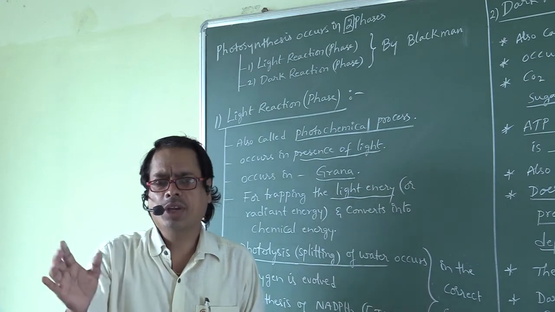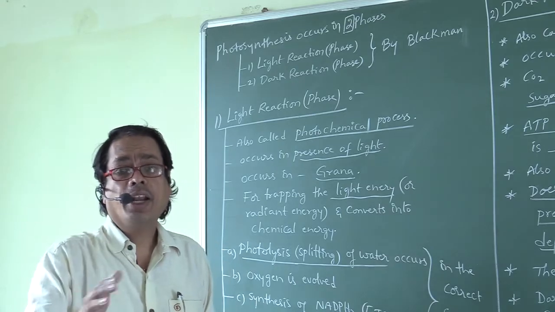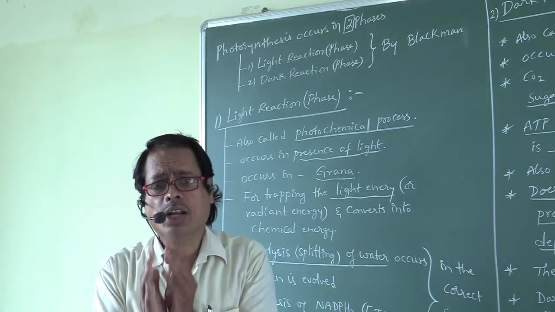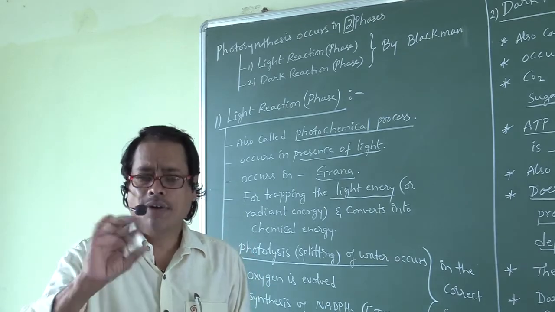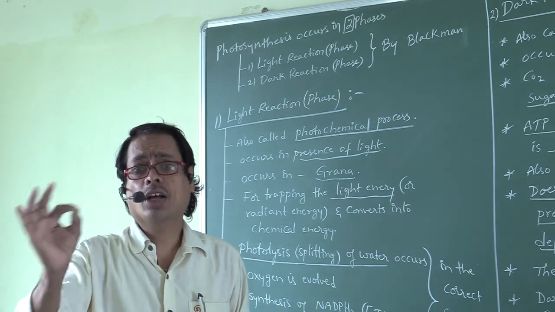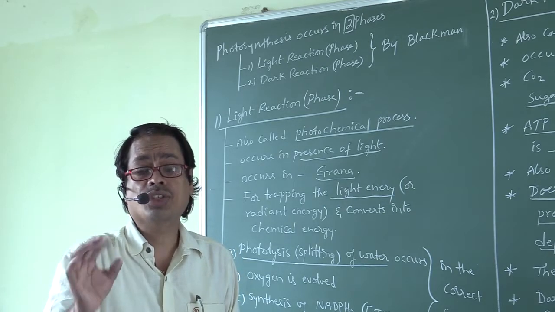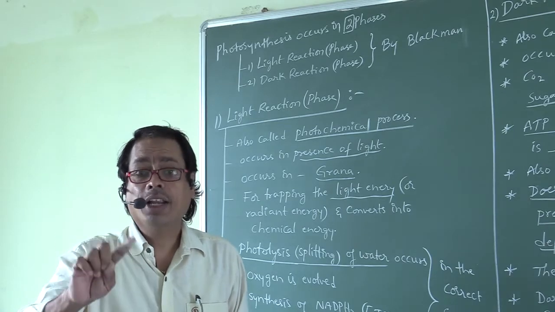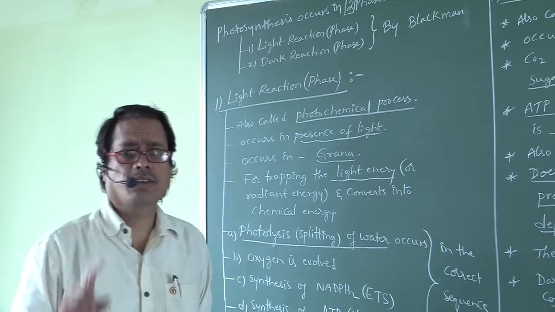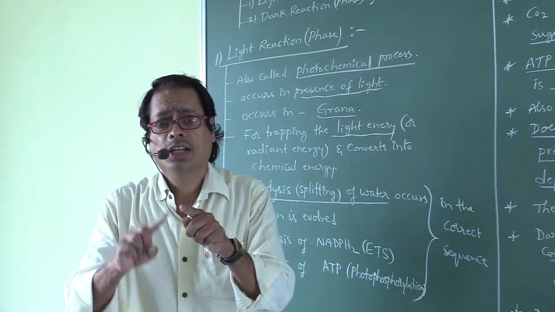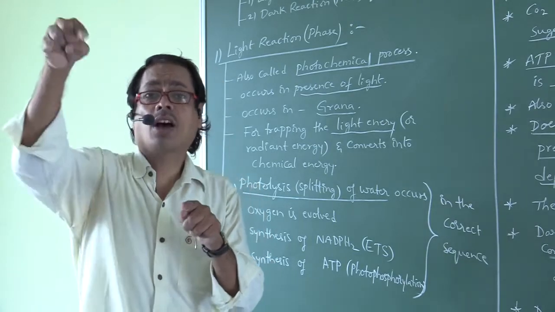Light reaction means in presence of light, that is during daytime. Independent of light means light is not required to perform dark reaction. That one you have to remember. Of course, dark reaction also occurs during daytime, but it does not use the light, but it utilizes the products of light reaction. Dark reaction depends on light. False. Depends on the products of light reaction.